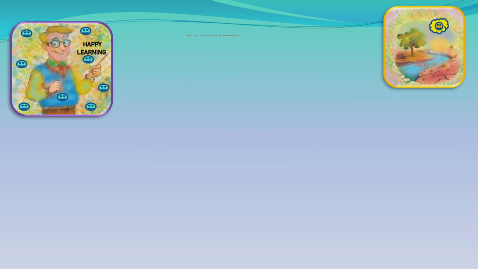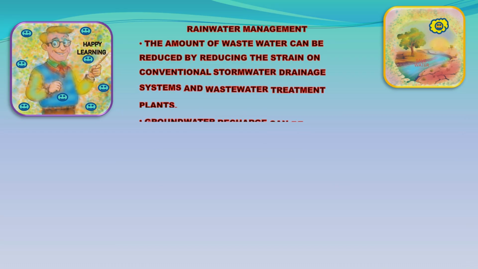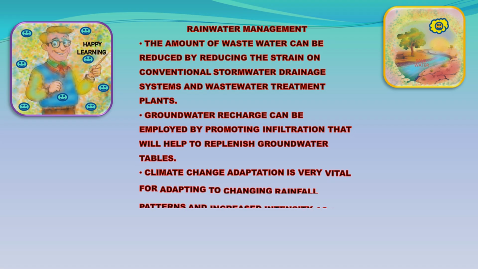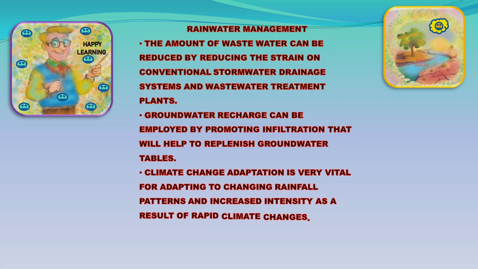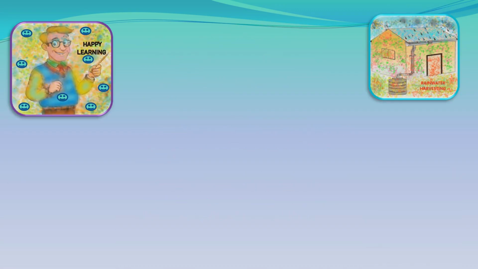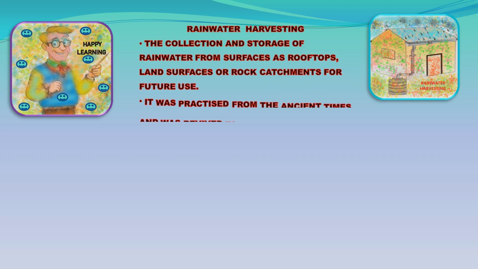The amount of wastewater can be reduced by reducing the strain on conventional stormwater drainage systems and wastewater treatment plants. Groundwater recharge can be employed by promoting infiltration that will help to replenish groundwater tables. Climate change adaptation is very vital for adapting to changing rainfall patterns and increased intensity as a result of rapid climate changes.